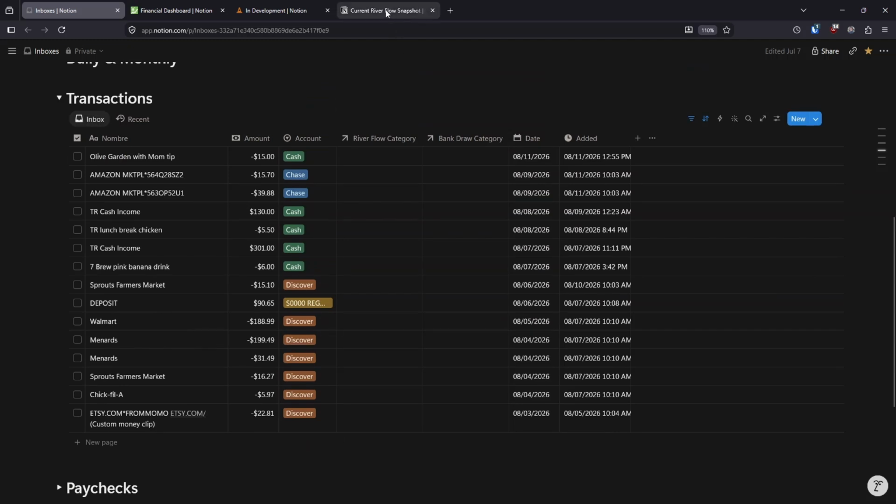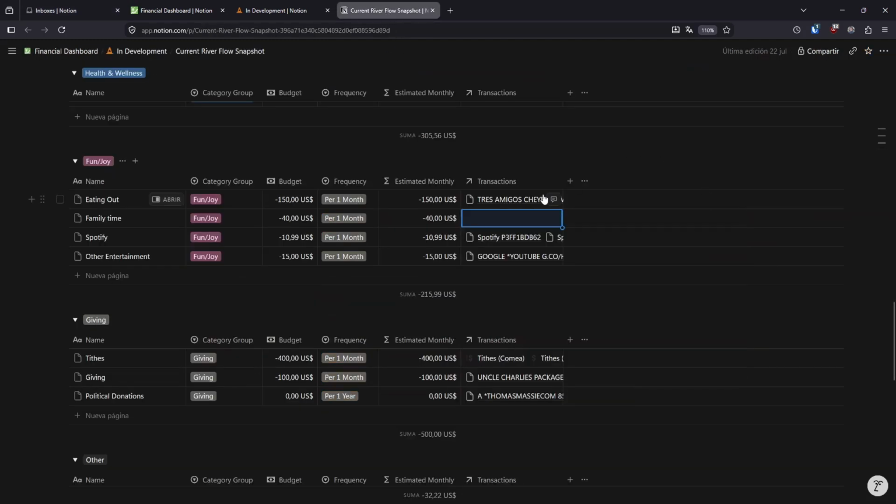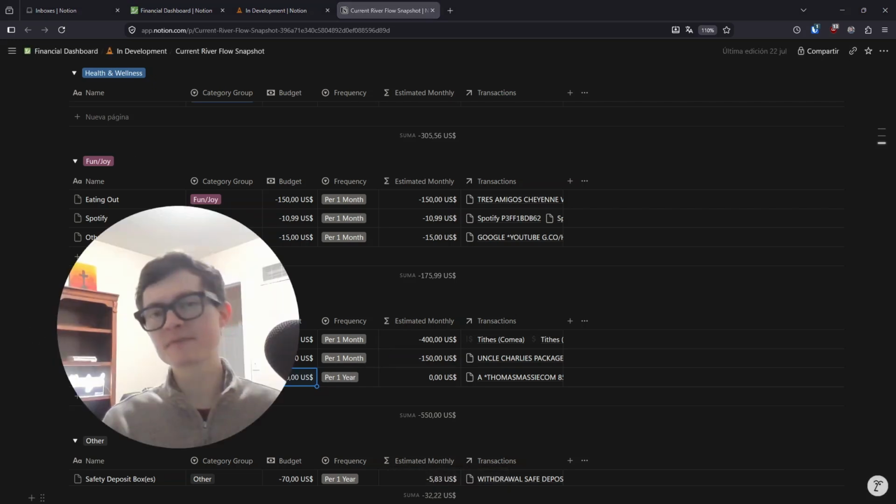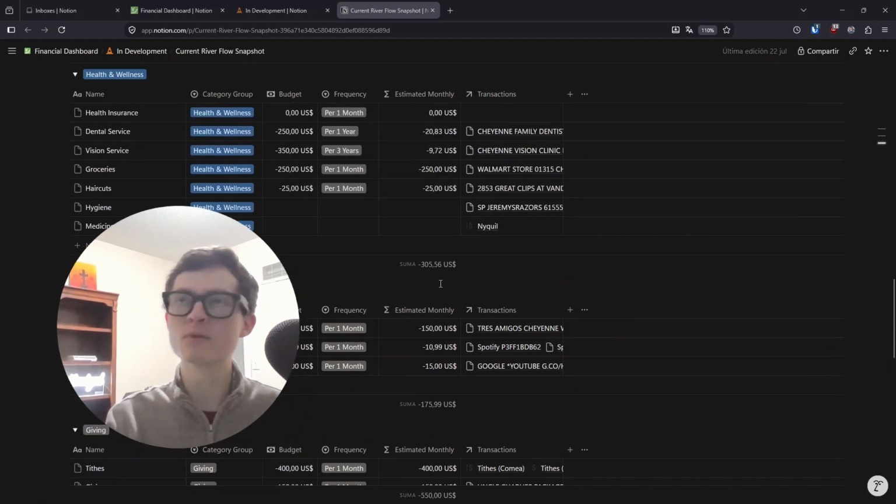Awesome. And now if I come back to this Riverflow snapshot page that I have, you see the family time category has no transactions inside it. It has a budget that I'm now going to just make 0. But actually, I don't even need to do that because I can just get rid of this family time category altogether. And now I'm going to up this giving budget to, let's say, 150 a month. And I'm done.